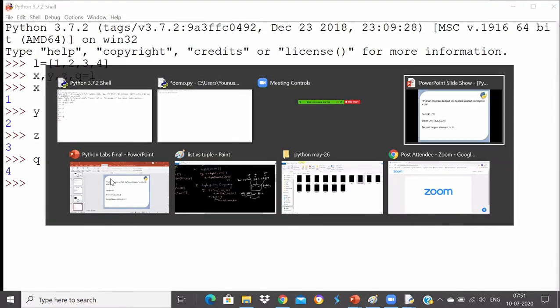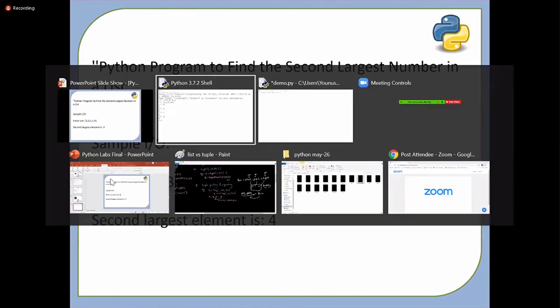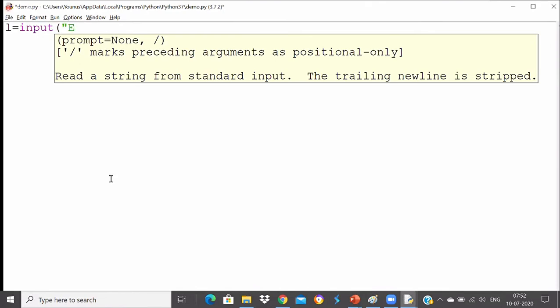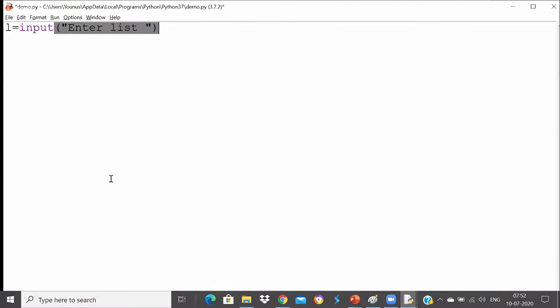First thing, how to accept a list from the user. In this example, I'm entering a list. Let's take L. L is equal to input; obviously I cannot write directly input into list. People will generally use the list function to convert, which is wrong, guys.